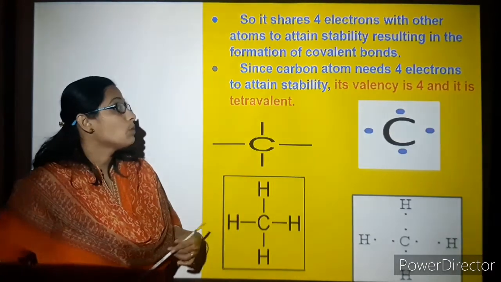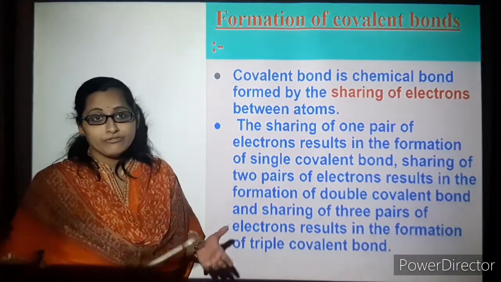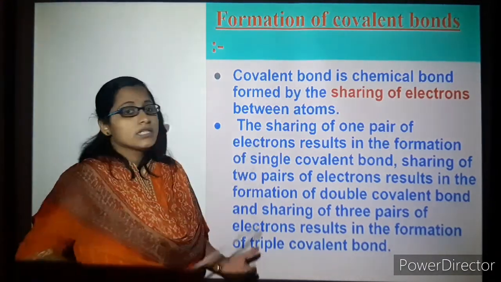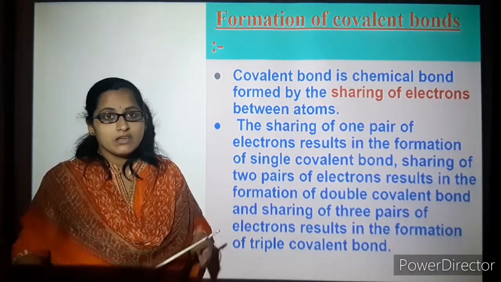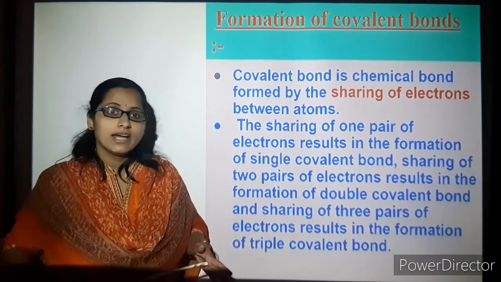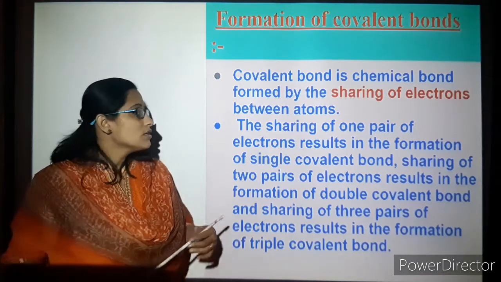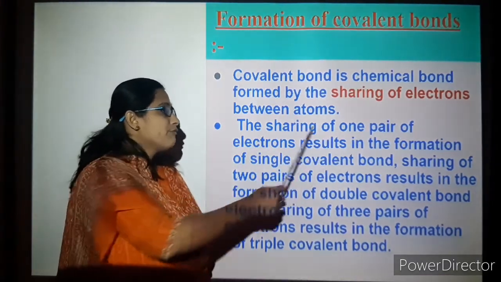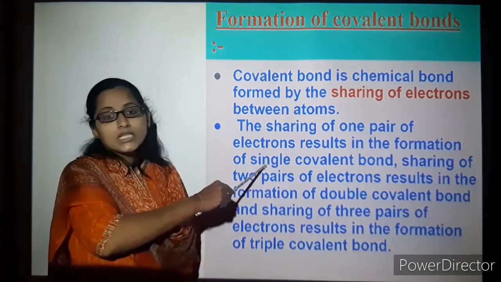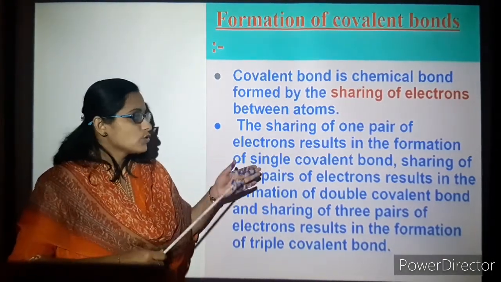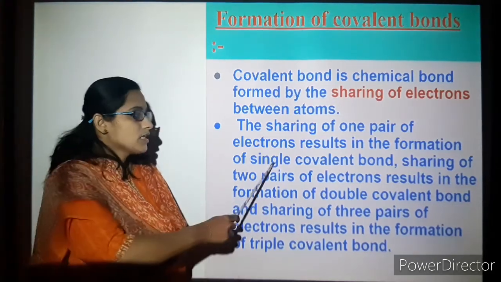So coming on to the next one. So how is a covalent bond going to form? So here a covalent bond is a chemical bond formed by sharing of electrons between the atoms. So it means the same as we saw in the previous slide, that it is the carbon that is going to share with different atoms. So here the sharing of one pair of electrons, one pair means 2 electrons, results in the formation of a single covalent bond. So if it is going to share one pair of electrons with the other element or atom, then it is known as a single covalent bond.